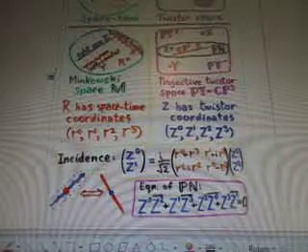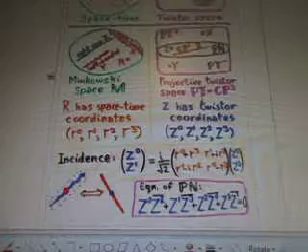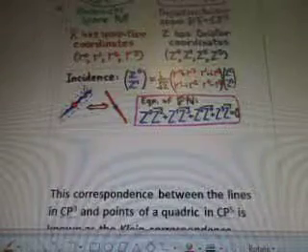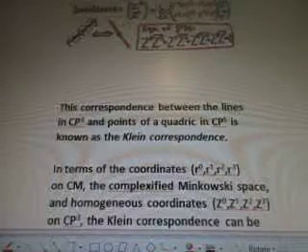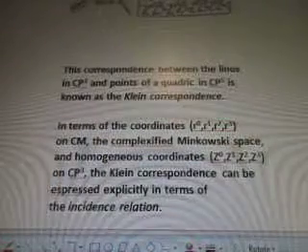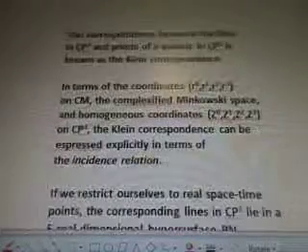R has space-time coordinates and Z has twistor coordinates. So projective twistor space, again more calculations. And incidence, he's got some math stuff there. This correspondence between the lines in CP3 and points of a quadratic in CP5 is known as the Klein correspondence.